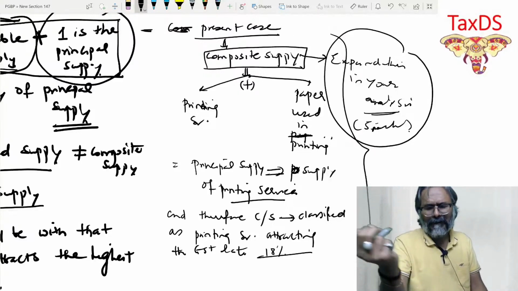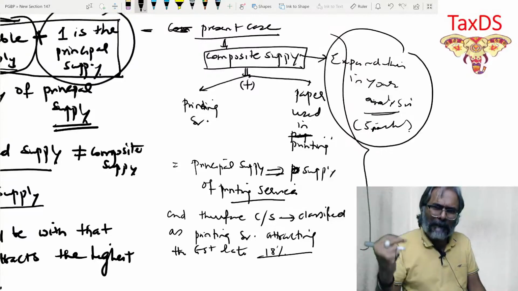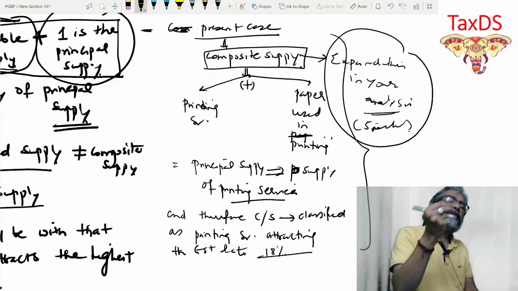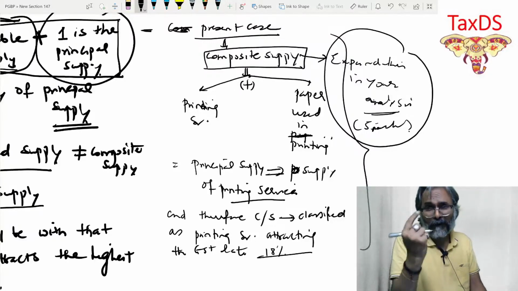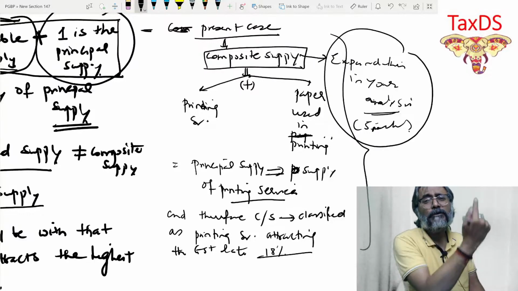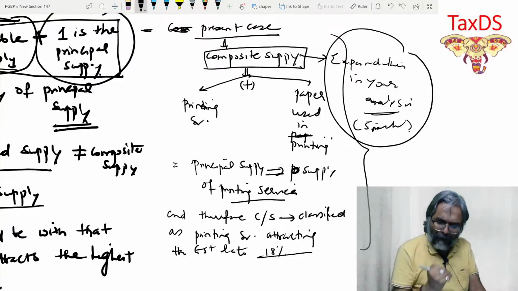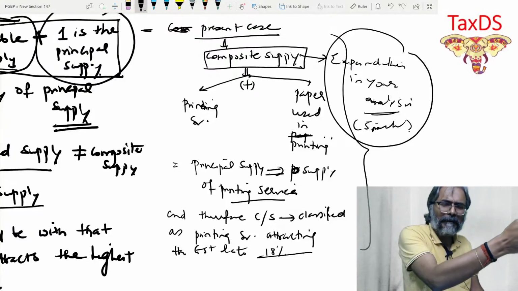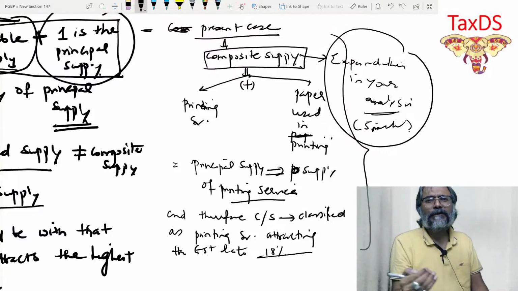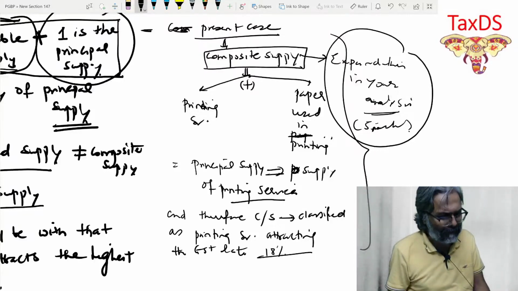and naturally bundled in the course of business, of a taxable supply on which the principal item happens to be the supply of service. The principal supply happens to be the one item that has to be principal. The principal item happens to be the supply of service, printing service. Then accordingly, the principal supply being supply of printing service would be the basis of classification of such composite supply, attracting the rate of GST at 18.